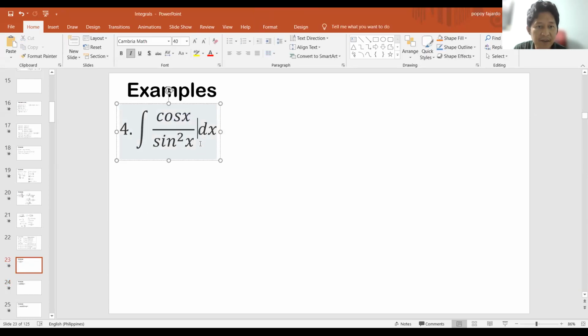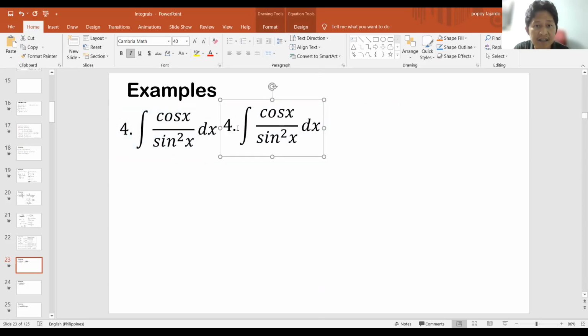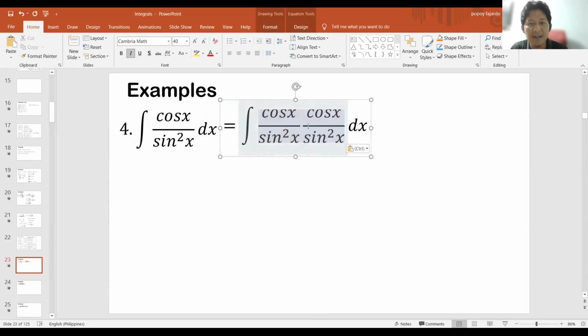May simpleng trick lang na pwede natin gawin dito. So if we try to use the identities, okay? Ito, pwede natin siyang isulat into what? Or pwede natin ihiwalay yung sin x dito sa denominator. So pwede natin siyang isulat in this one. Wait lang.